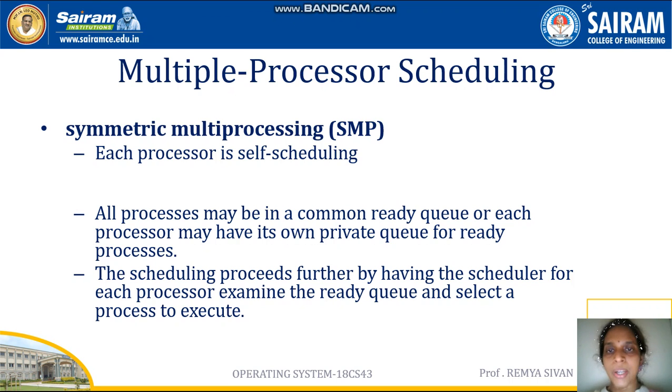The second one is symmetric multiprocessing. In symmetric multiprocessing, each processor is self-scheduling and there will be one ready queue. Either that ready queue will be common to all processors or separate processors will have separate ready queues. And the scheduler will examine that ready queue to select the process from the ready queue.